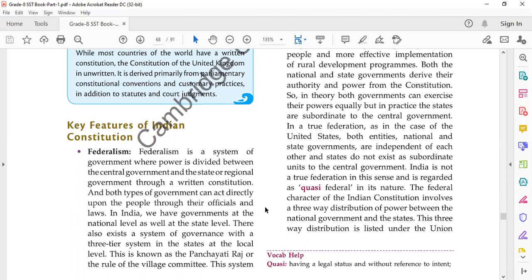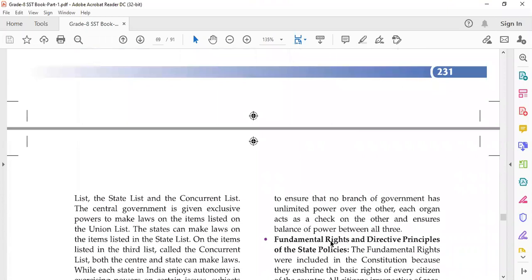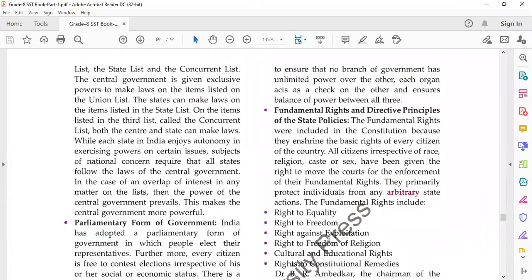So our country has a very unique form of federal system which is called quasi-federal. Quasi means semi. थोड़ा सा federal है, थोड़ा सा unitary है. So the federal character of the Indian Constitution involves a three-way distribution of power between the national government and the states. This three-way distribution is listed under the union list, the state list, and the concurrent list.